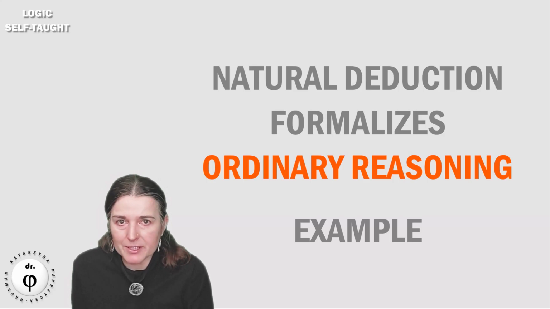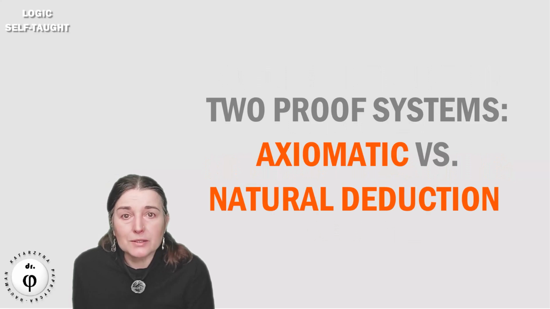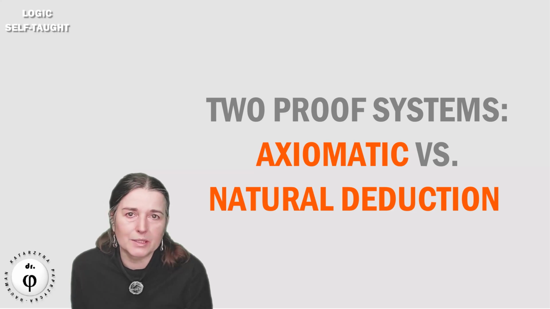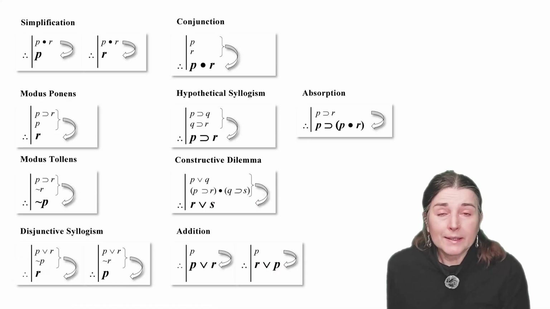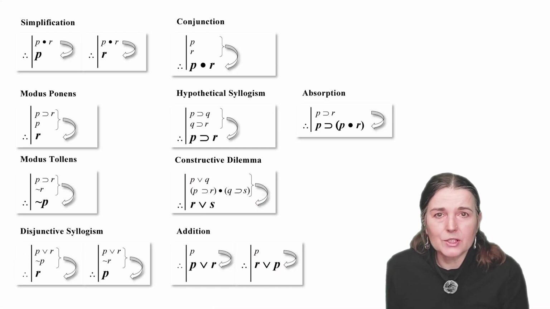Hi, this is Logic Self-Taught with Dr. Phi. In this video we are going to talk about what natural deduction is. I will introduce a simple example of ordinary reasoning to give you an idea of what natural deduction tries to model. Then we will talk about two different kinds of proof systems there are in logic, axiomatic systems and natural deduction systems. And we will take a look at the set of inference rules we will be learning in these videos. There are 9 of them.